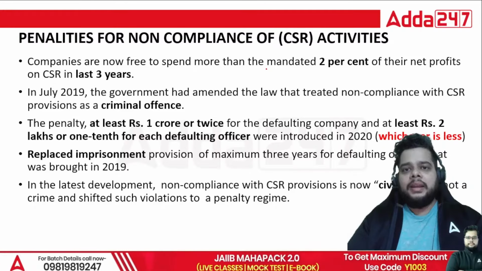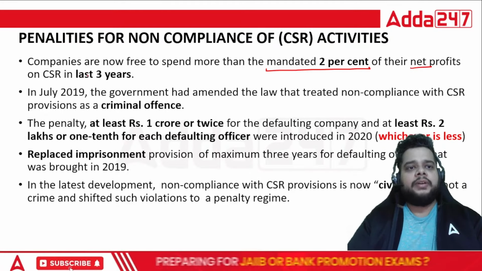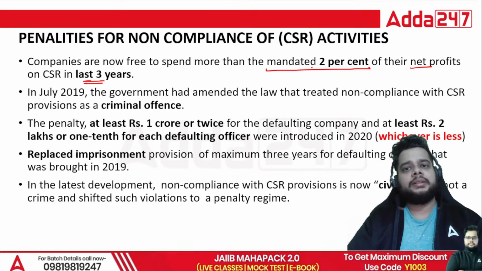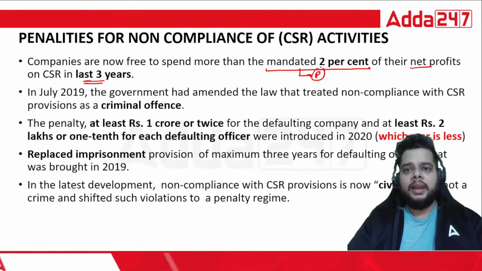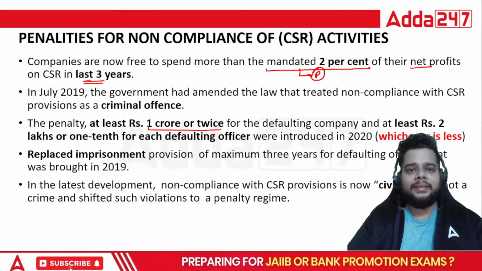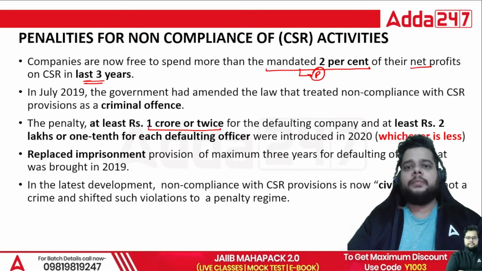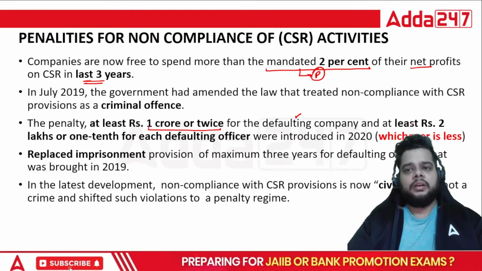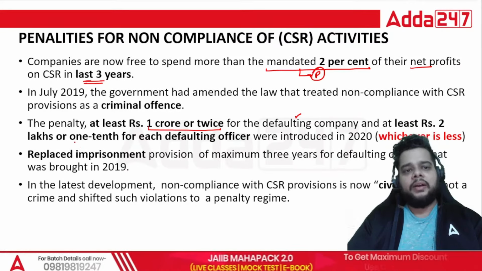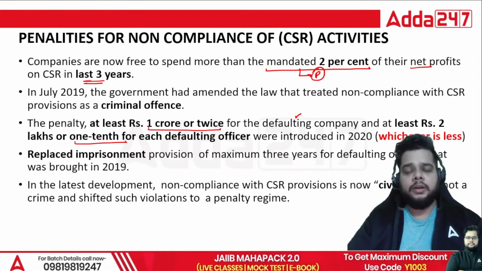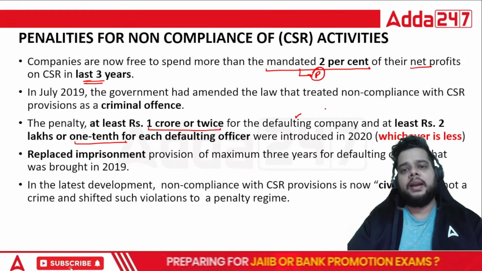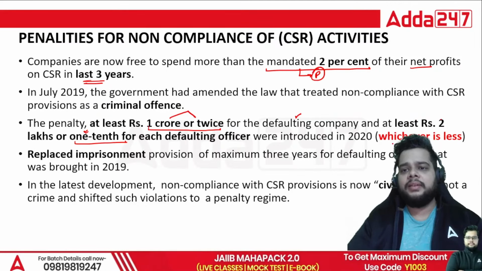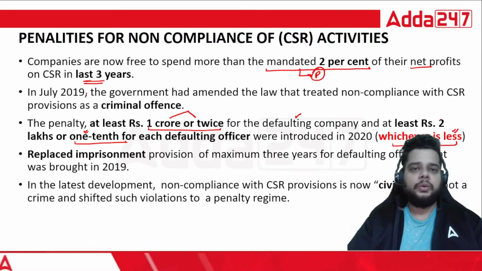What is the mandatory amount? It is 2% of their net profits in the last three financials. If they are unable to meet the CSR obligation, then a penalty will be levied. For the corporate, it is 1 crore or twice the amount of the obligation. For the defaulting officers, it will be rupees 2 lakh or 1/10 of the CSR obligation, whichever is less, charged as the penalty.